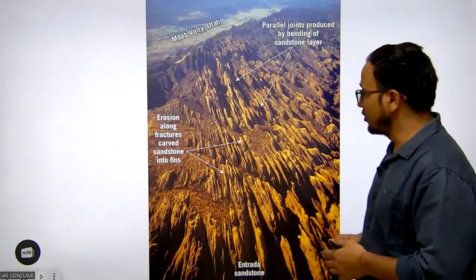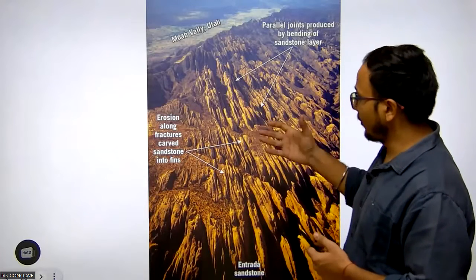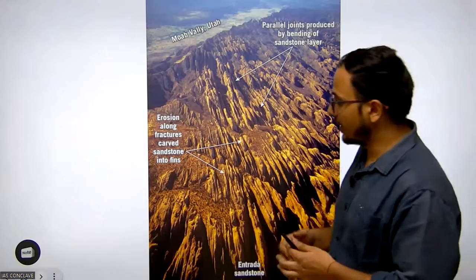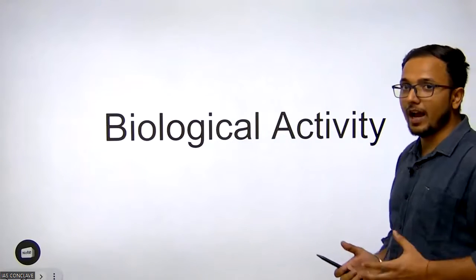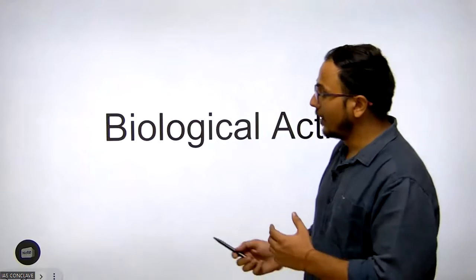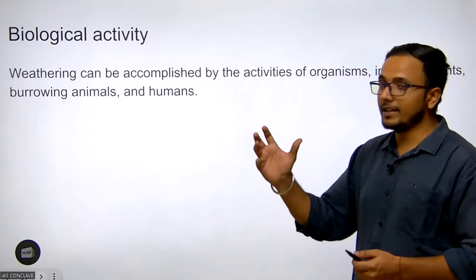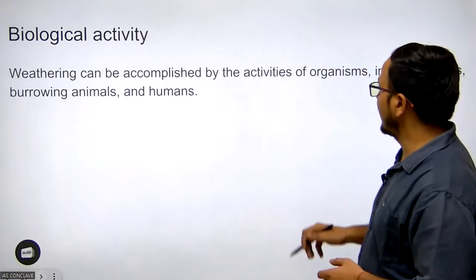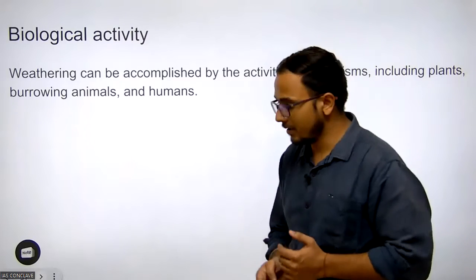These are the joints, and when water enters the joints because of frost weathering, dissolution, oxidation, and hydrolysis, water plays a significant role in the weathering. Now look at the biological activity. How does biological activity promote weathering? Biological activity, weathering can be accomplished by the activities of organisms, including plants, burrowing animals, and humans.